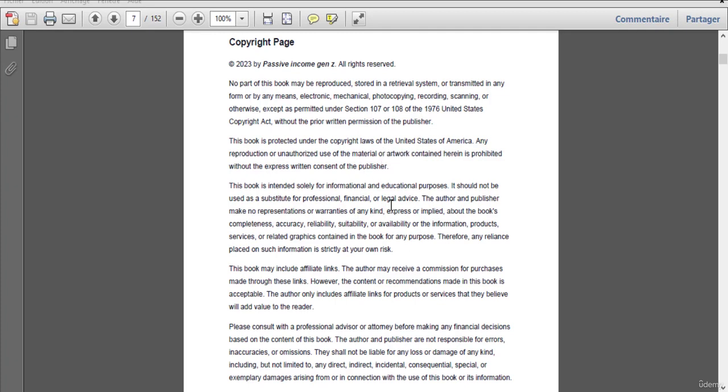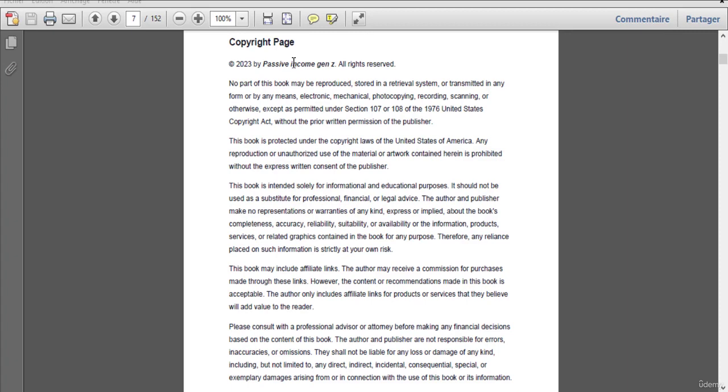Now here, this book is intended solely for informational, educational purposes, it should not be used as a substitute for professional, financial, or legal advice. Okay? So, therefore, any reliance placed on such information is strictly at your own cost. And also, this book might include affiliate links. Everything that I'm saying right now is protecting me from any legal repercussions, and so will it protect you. Actually, when we come to the part where I show you how to build the copyright page, I'm going to share with you my copyright page, and you can actually tweak that, all right?